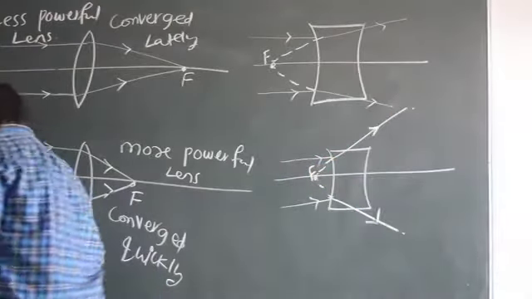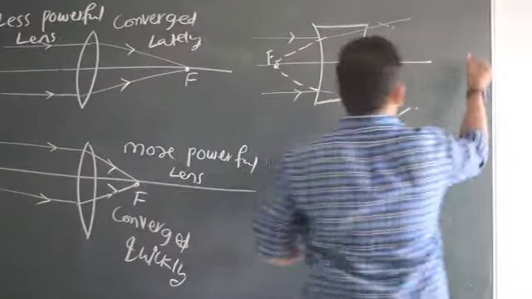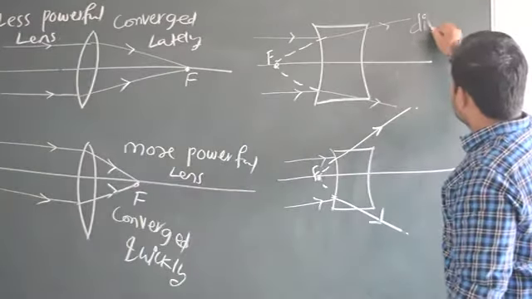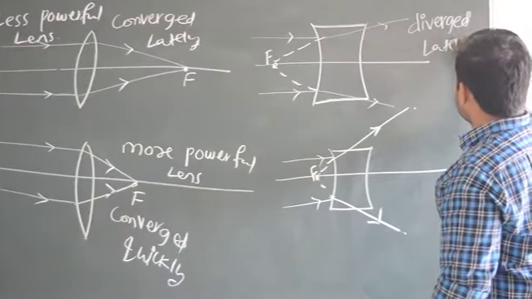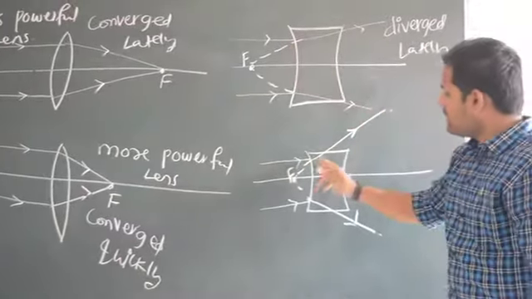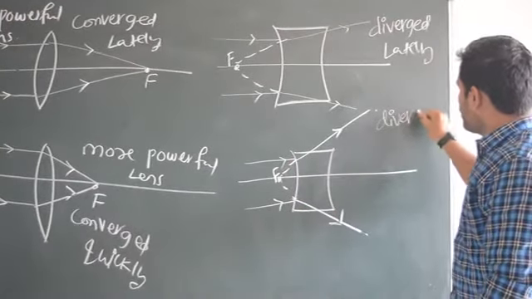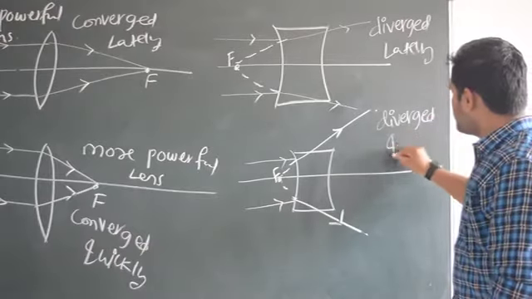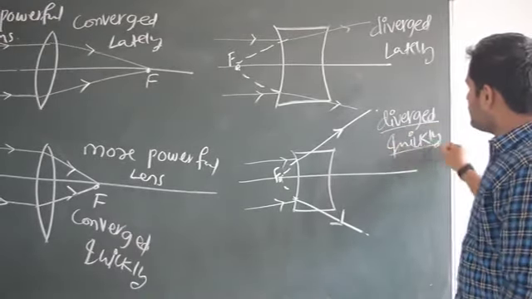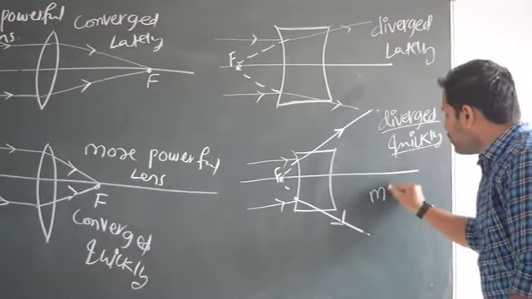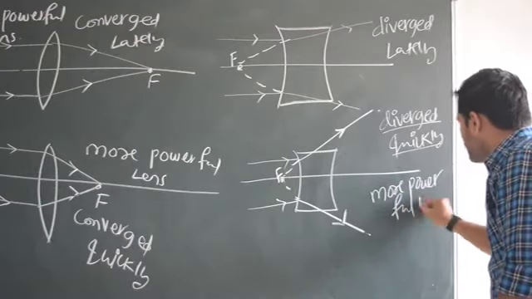Is there any difference from the first figure to the second figure? Here, they are diverged lately. Lately means what? Just here, easily they are going. But here they diverged quickly. Are you understanding my point? Whichever lens is diverging quickly becomes a more powerful lens. What is it? More powerful lens.